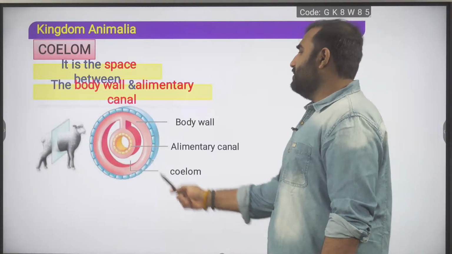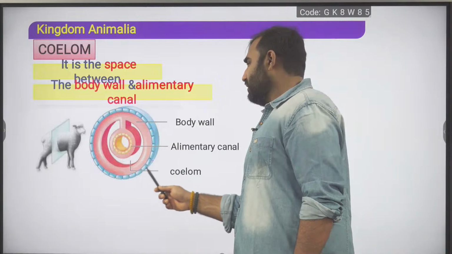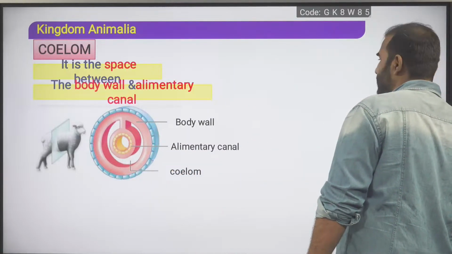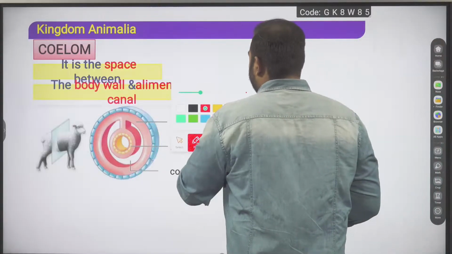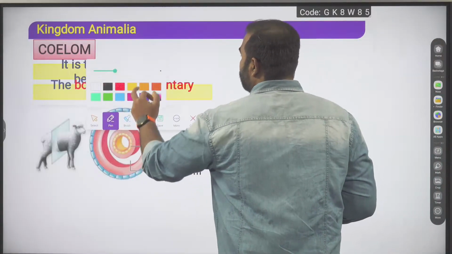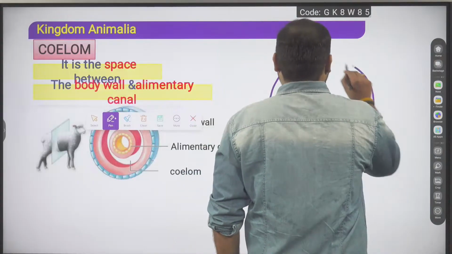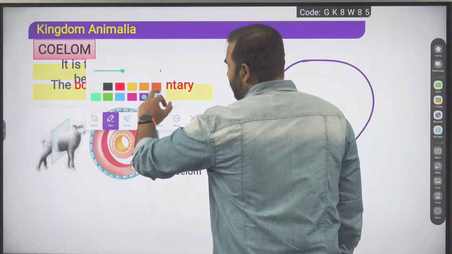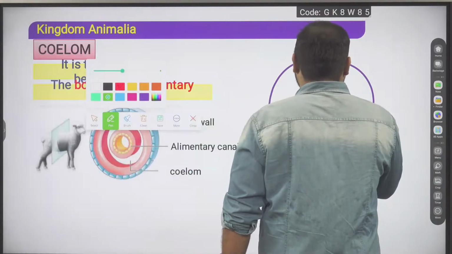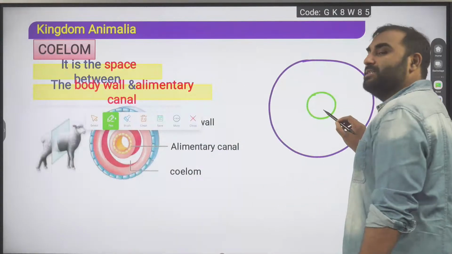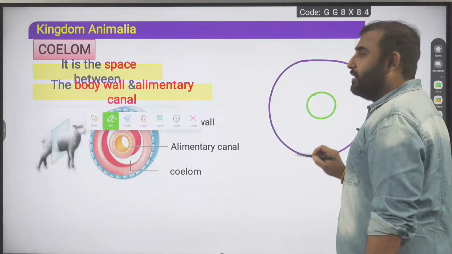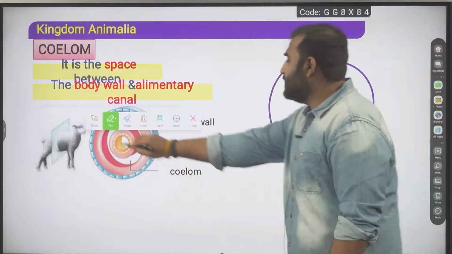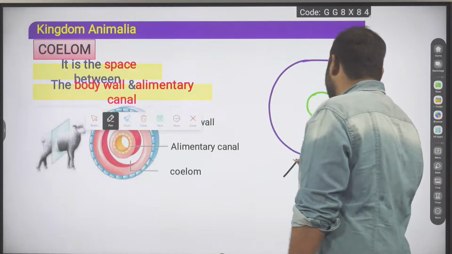As you can see, the outer layer is the body wall. A little bit of a labeling mistake is there in this diagram, so we can say it like this. Let's say we have a body wall, and then we have our gut. This is our gut and this is our body wall. Now in between, whatever cavity you see will be your body cavity or coelom. So we will do the quick labeling. This will be your body wall.